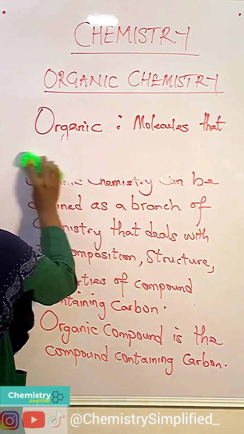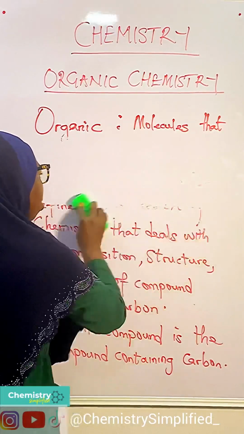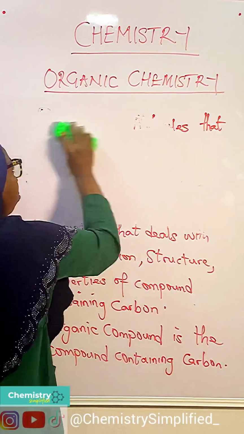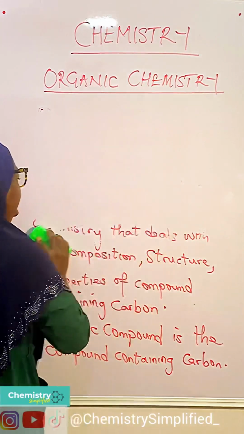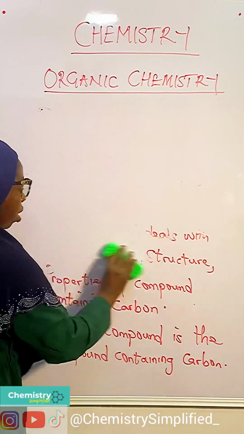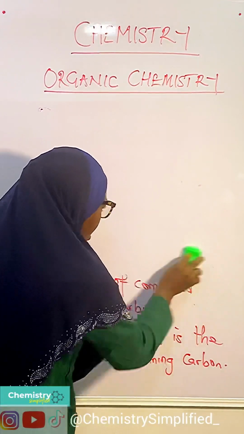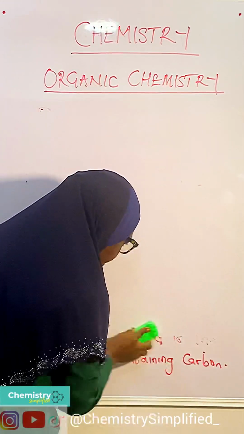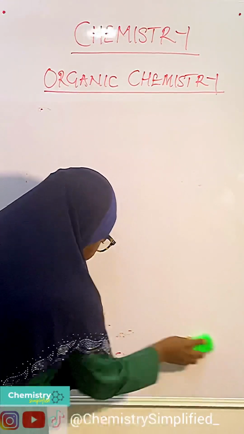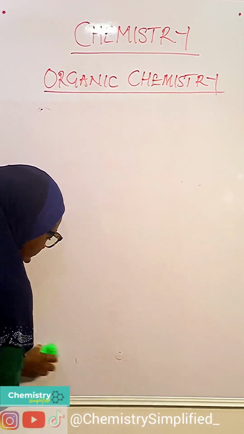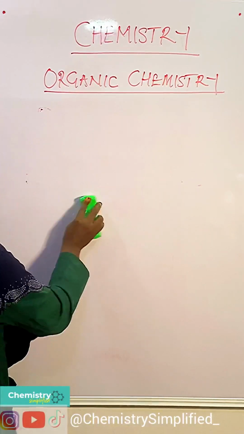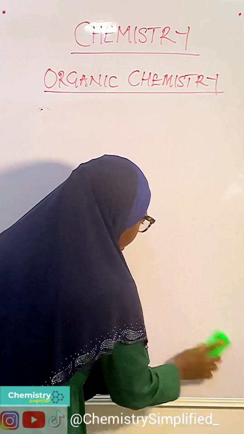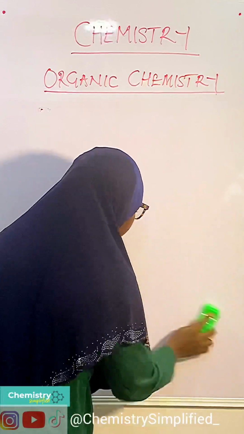Now the question is, why is carbon so unique? Why is it the bone of contention here in organic chemistry that all the compounds in organic chemistry must have carbon? I don't know, I just love carbon as an element. Maybe because carbon is a friendly element, because it can combine with itself and also with other elements. So we can say that carbon is friendly. And I also believe that I'm also friendly.